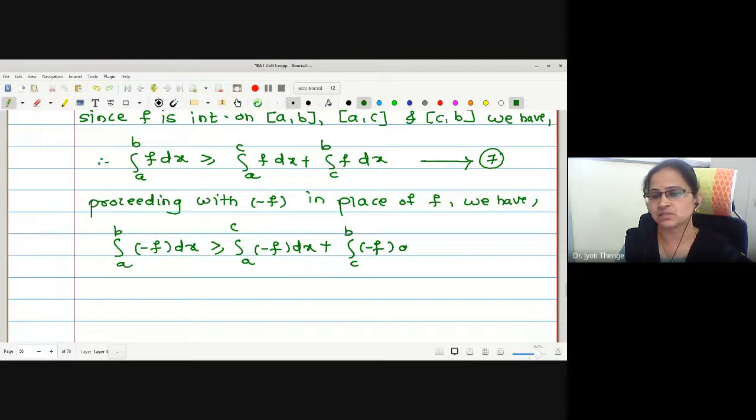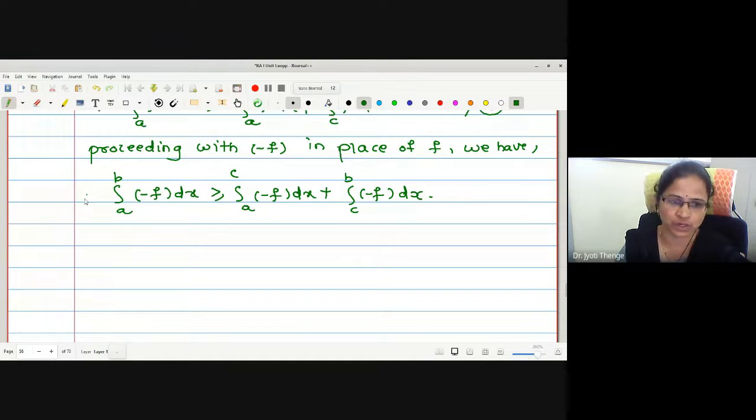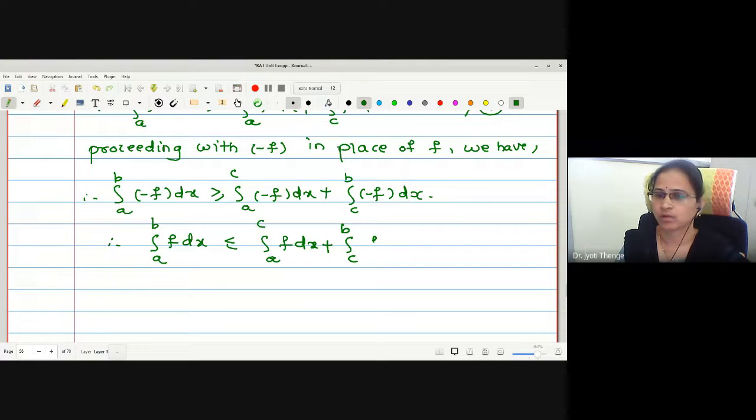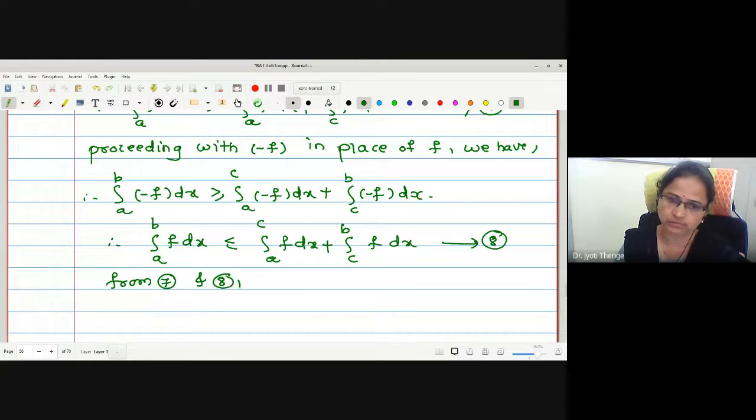What should be my next step? Let me absorb the negative, that is multiplying by minus 1. If I multiply by minus 1, the inequality changes and the negative gets absorbed. Let me call it statement number 8, and from 7 and 8 we will prove the equality.